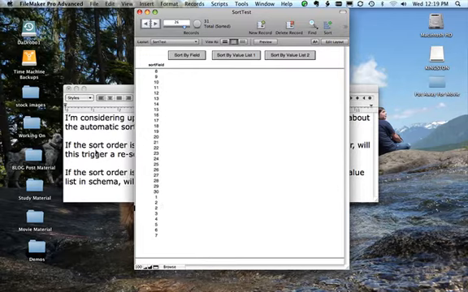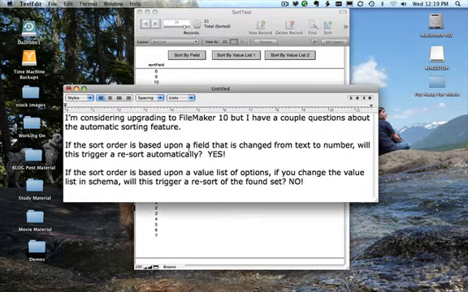In this case, changing the format of the field from text to number or vice versa, or date or number, any type of thing like that, will trigger it automatically. And I imagine that's because we're dealing with the index that's stored underneath the hood, where a value list doesn't really change the index of the field. It's just more of a presentation thing that FileMaker is latching onto. That's just a leap that I'm thinking of why that option doesn't work.